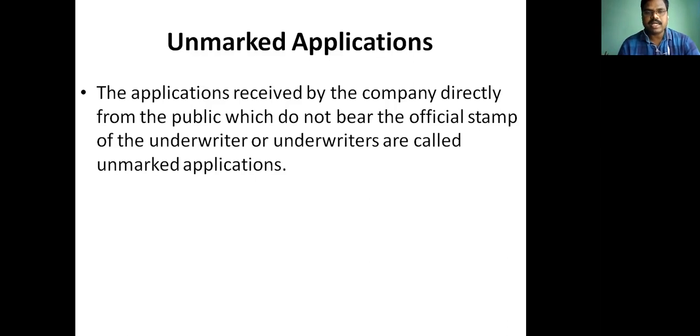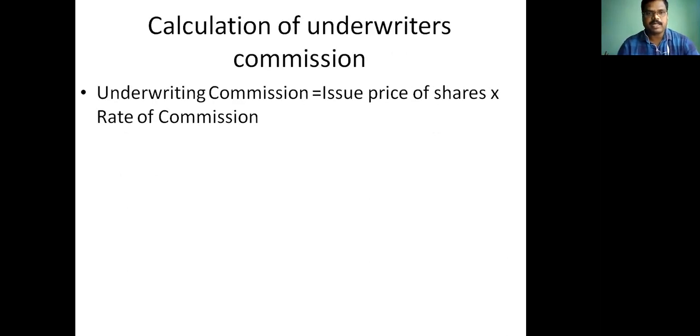For the purpose of determination of net liability of underwriters, the treatment of unmarked applications will vary. Hence, marked and unmarked applications are to be taken into account for calculation of total liability of underwriters. For calculation of unmarked applications, the total applications received minus total marked applications are to be taken into account. Out of that, marked applications are to be deducted.